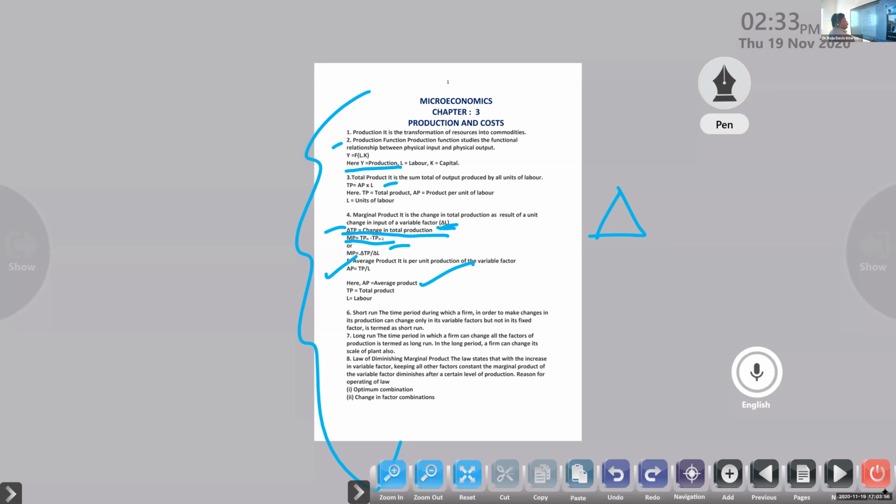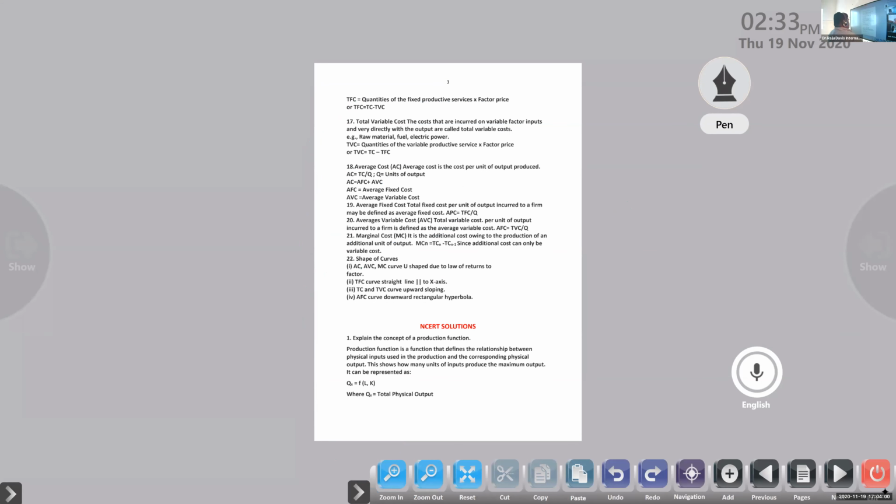From your textbook. Okay, so NCERT solutions directly to the textbook here. First of all, we know that the first question: explain the concept of a production function.